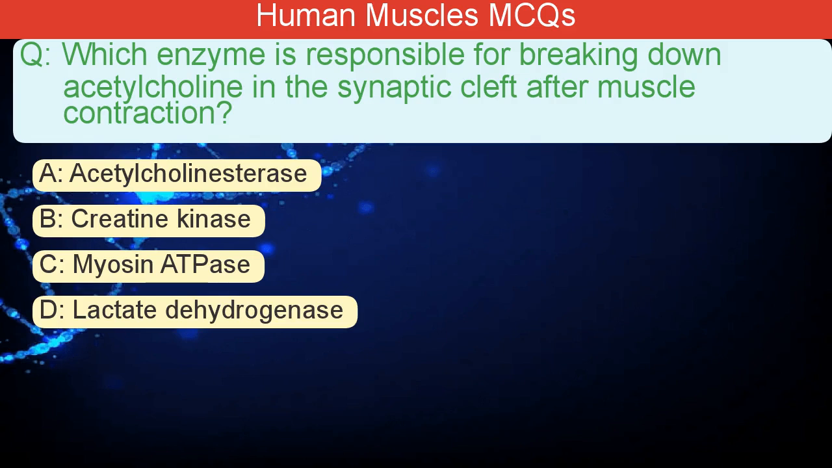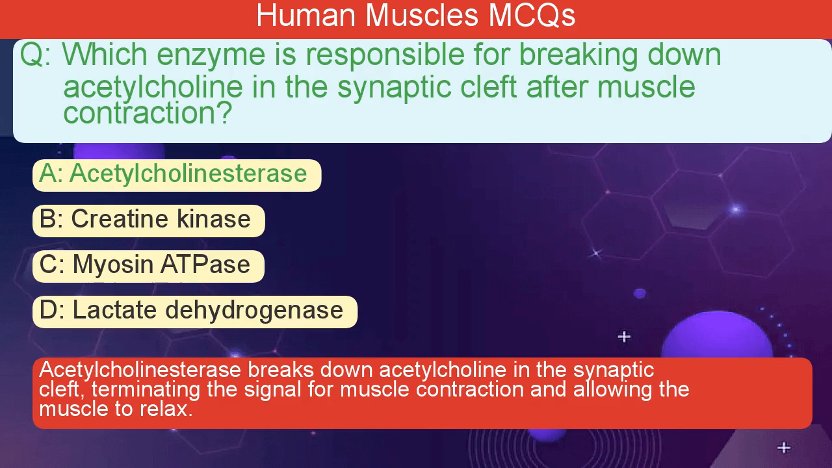Which enzyme is responsible for breaking down acetylcholine in the synaptic cleft after muscle contraction? A. Acetylcholinesterase. B. Creatine kinase. C. Myosin ATPase. D. Lactate dehydrogenase. The correct answer is A. Acetylcholinesterase breaks down acetylcholine in the synaptic cleft, terminating the signal for muscle contraction and allowing the muscle to relax.